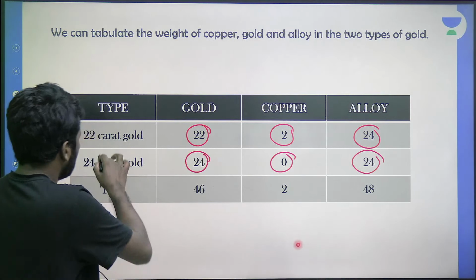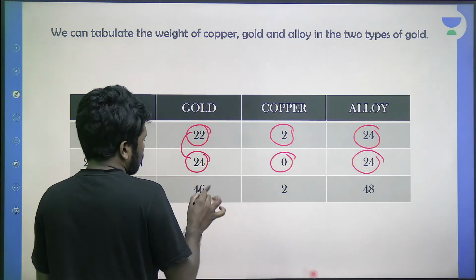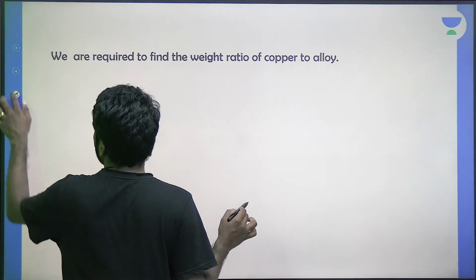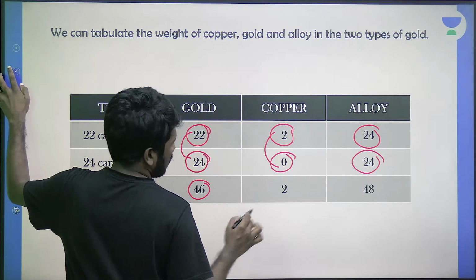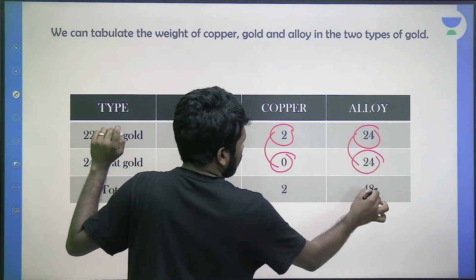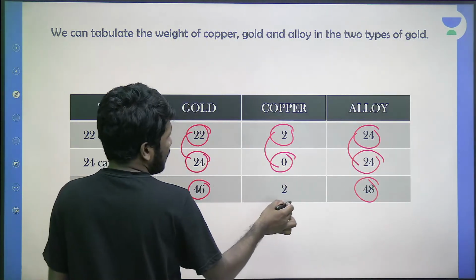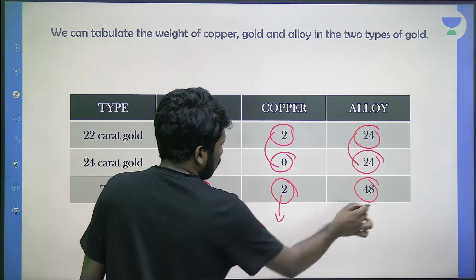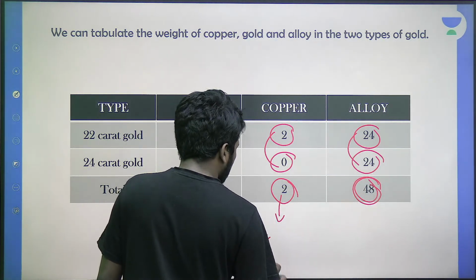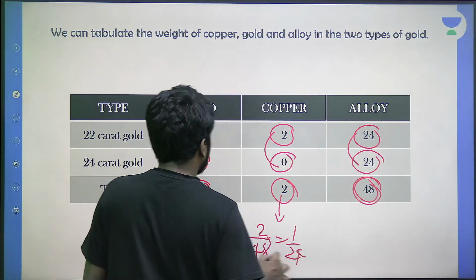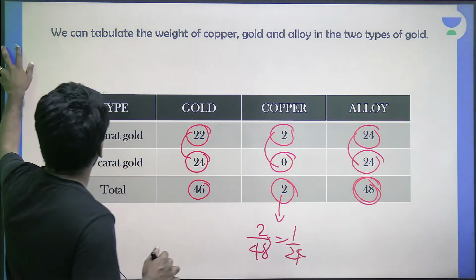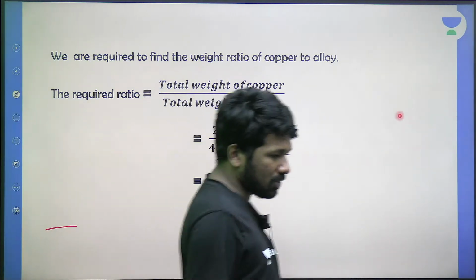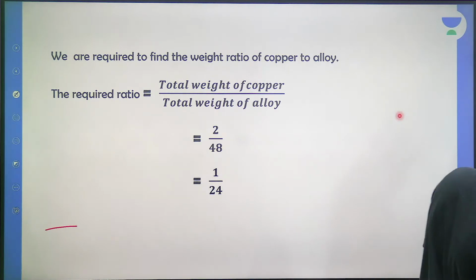What is the meaning? ये दोनों मिक्स किया तो गोल्ड दोनों मिक्स होके 46, कॉपर 2 and 0 मिक्स होके 2, total 24 plus 24, 48. So the question is asking the proportion of copper in it. Copper proportion means copper quantity out of total quantity. So 2 out of 48, that is 1 out of 24. Proportion of copper is asked, that is why 1 by 24 is the answer. I hope all of you understood it. Please respond. Is this clear or not?